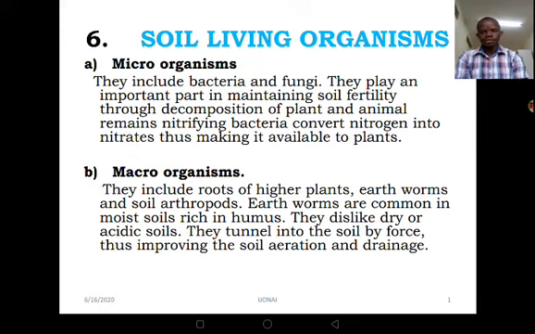Now, the second group of organisms, we have the macroorganisms, and these include the earthworms, the soil arthropods, and many others. Earthworms are common in moist soils, which are rich in humus. By the way, these earthworms dislike dry or acidic soils.